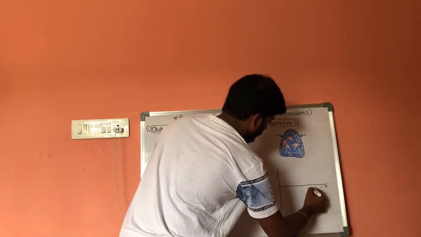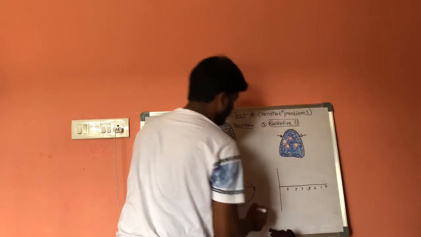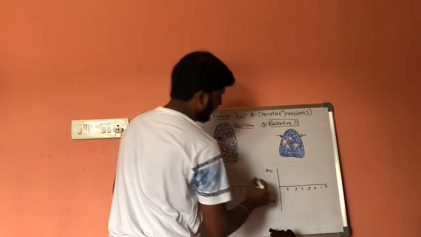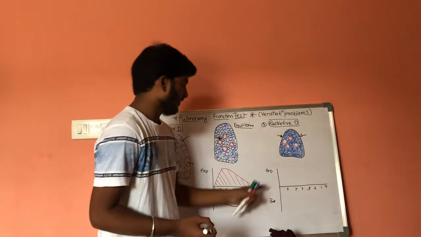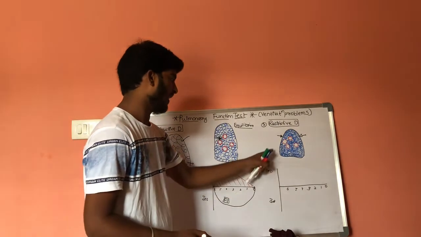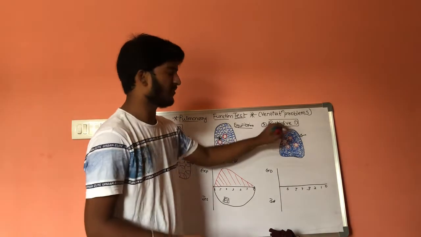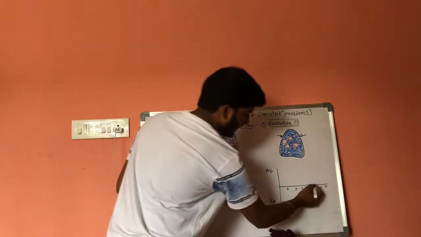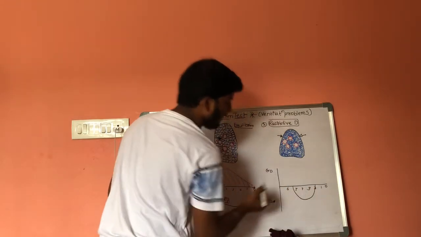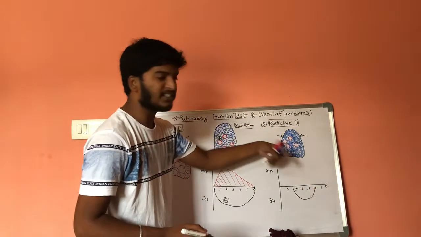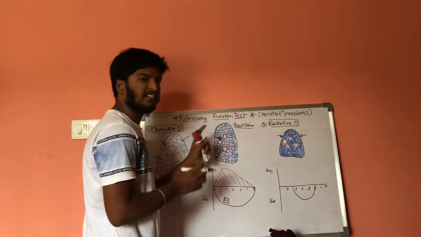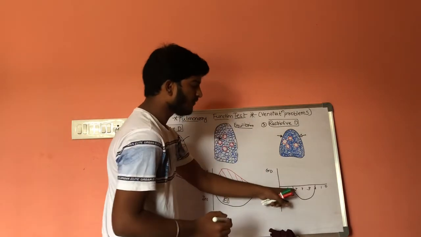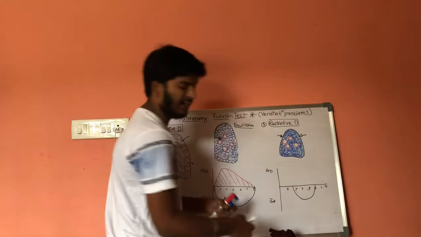zero, 1, 2, 3, 4, 5, 6. This is expiration and this is inspiration. And here the initial volume will be 0, or it will start from 1, but in restrictive disorders the initial volume will be starting from more than 1. So ultimately the graph will be like this. As we know, in restrictive disorders the size of the lung is decreased, and ultimately the total capacity will be decreased. So the maximum capacity is between 5 to 5.5 liters.